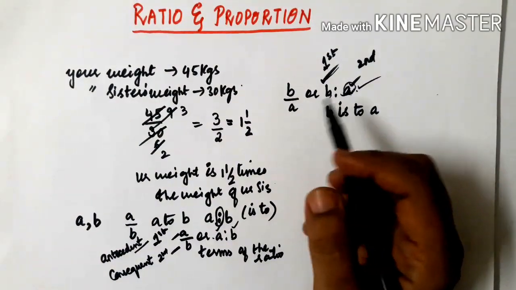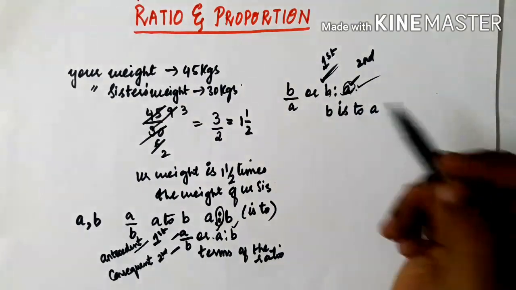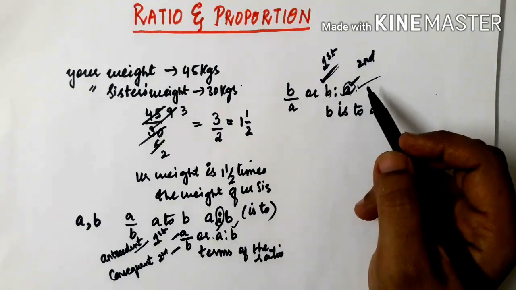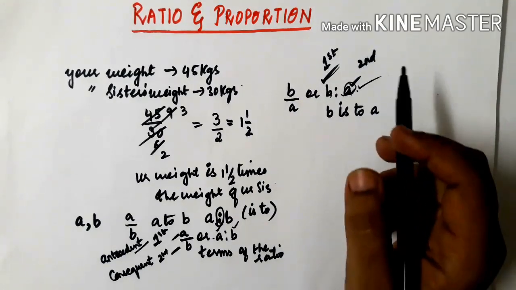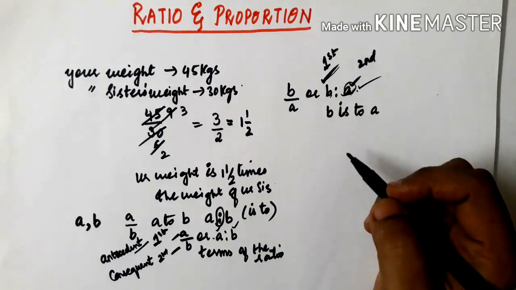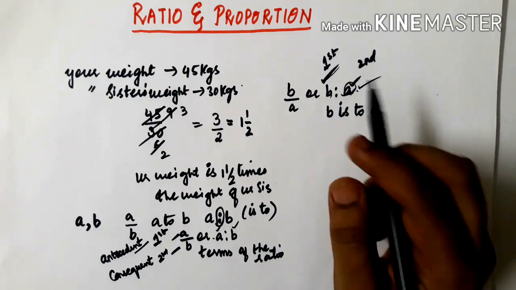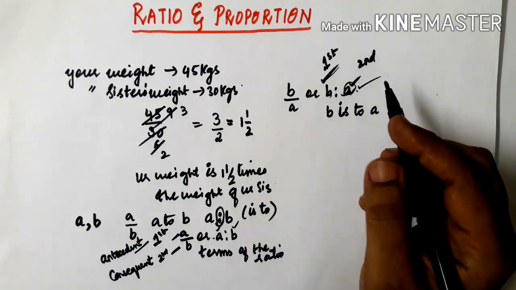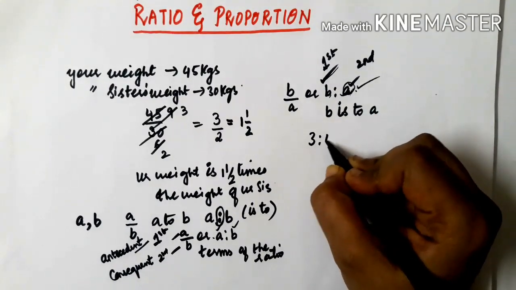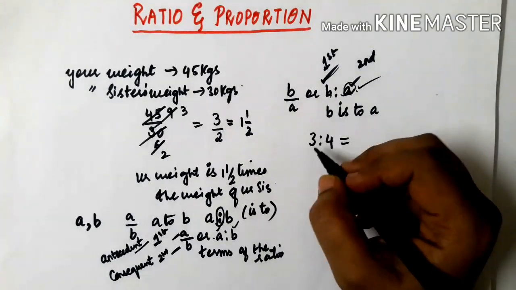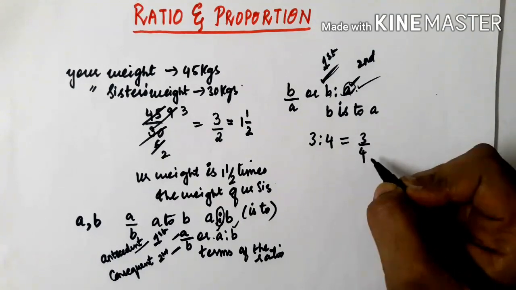The ratio is a fraction. Now you understood what ratio is. So the ratio is a fraction, therefore both its terms can be multiplied or divided by the same non-zero number, and still the ratio remains the same. For example, if I have 3 is to 4, how can I write it? I can write it as 3 by 4.